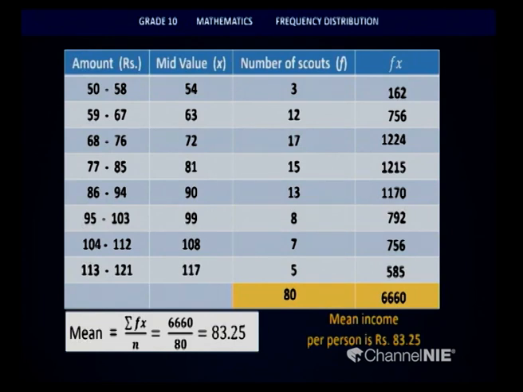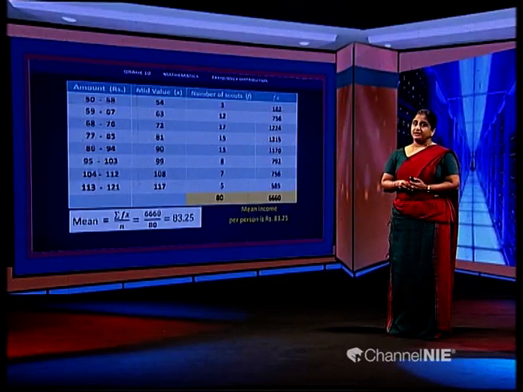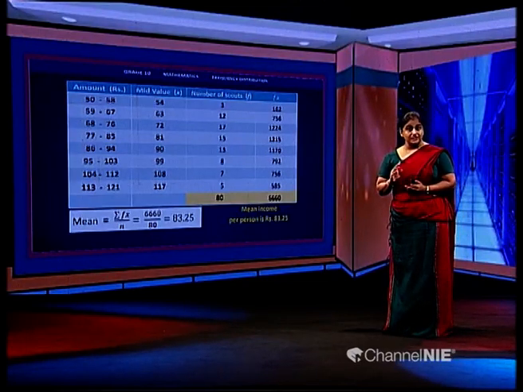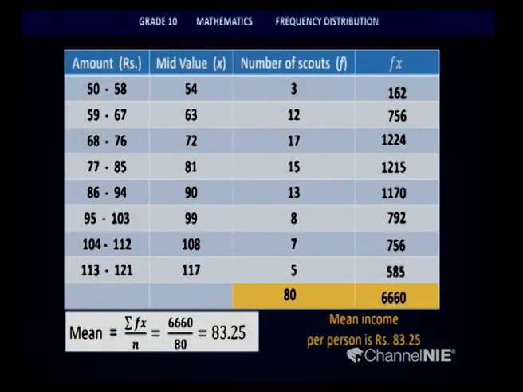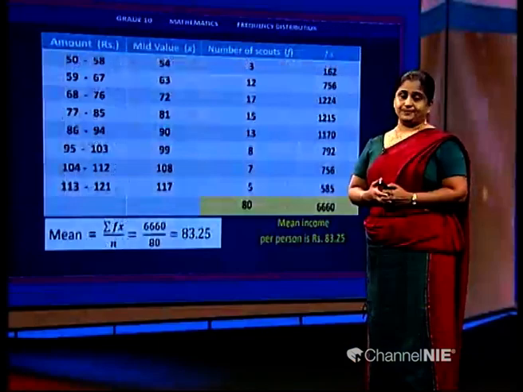The sum of all the data points is denoted by sigma fx. Sigma stands for the summation of all the data points. It's not summation x only, it is summation of f into x, because all the data points and the frequencies were multiplied. The final answer you obtain when you divide this by 80, the total number of scouts, is 83.25. What does this actually mean? It is the mean income per person, which is 83 rupees and 25 cents.